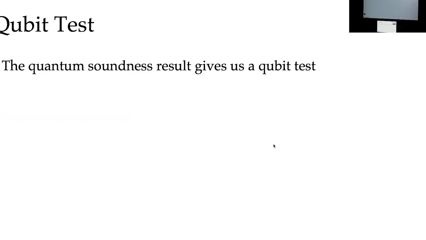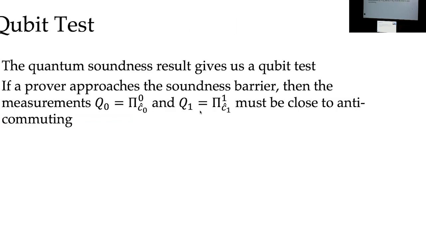This quantum soundness result also gives us a qubit test. We prove that a prover which approaches the quantum soundness barrier must possess two measurements, Q0 and Q1, which are pi of C hat 0,0 and pi of C hat 1,1. And these two measurements must be close to anti-commuting on its quantum states.